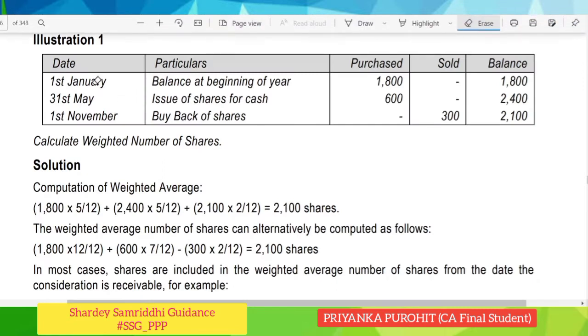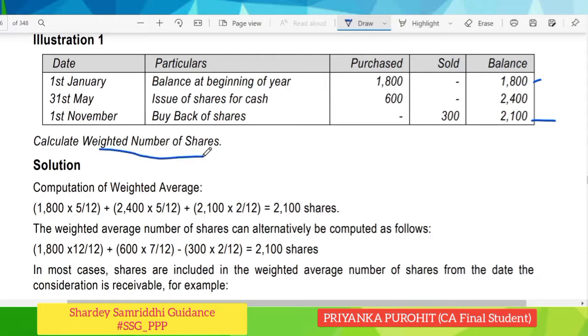Now let us look into illustration 1. Here on 1st of January, the balance at the beginning of the year, that is the number of shares, was 1800. Then on 31st May, the company issued shares for cash, 600, which makes the total number of equity shares 2400. And on 1st of November, it bought back 300 shares and thus the balance remaining as on the closing date was 2100. But we cannot take 2100 or 1800 for calculation of EPS. We have to first calculate the weighted number of shares.